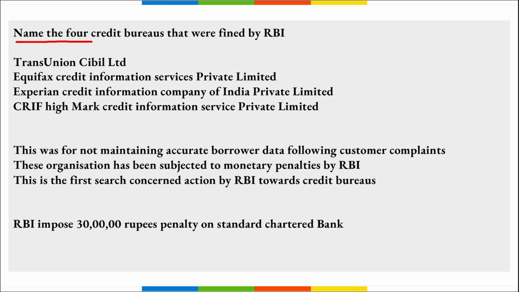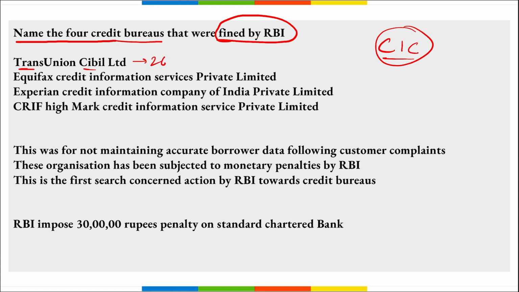Next, name the 4 credit bureaus that were fined by RBI. Remember, these were subjected to monetary penalties by RBI due to their non-compliance with the Credit Information Companies Act of 2005. This is the first such concentrated action that was taken by RBI toward these credit bureaus. And which are these? TransUnion CIBIL Limited, a fine of 26 lakh rupees was imposed on them.